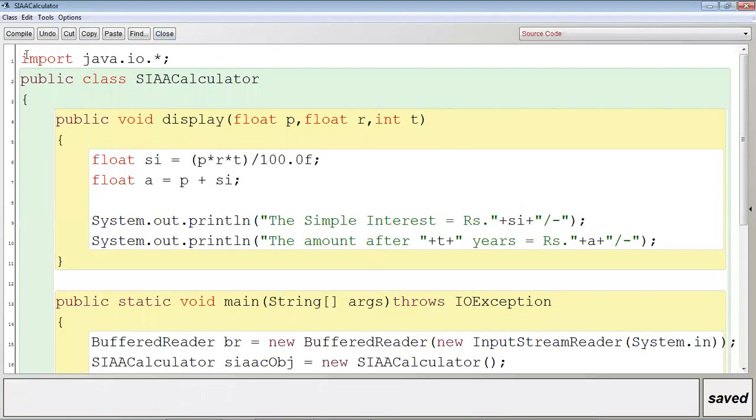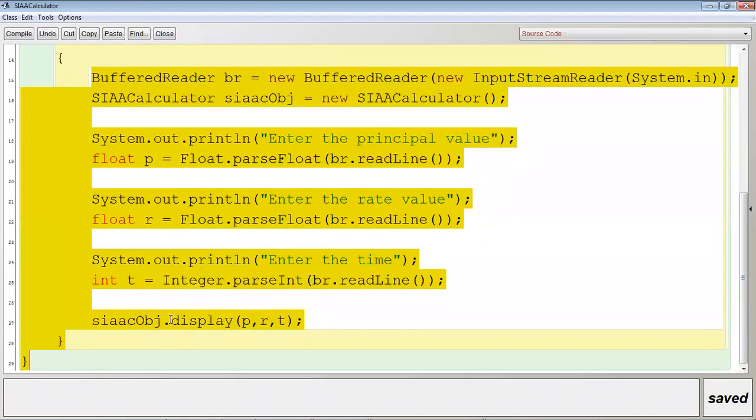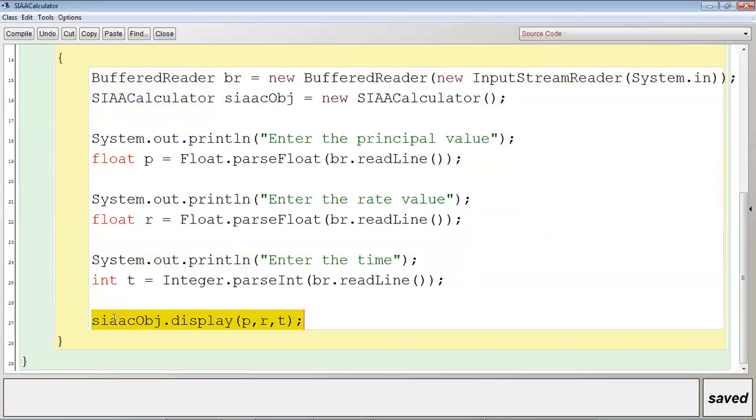See, in this program I have used BufferedReader from within the main method. I have invoked the display method, but before calling it, I need the values for principal, rate, and time. So I asked the user to enter the principal value, and it was received by the readLine method, but that float value was in string format. For that I need the parseFloat method, which is available in the Float wrapper class. So I write this line and store the principal value in variable P. Similarly, the rate value was stored in R, and the time value in T, and I have passed P, R, T while invoking the display method.